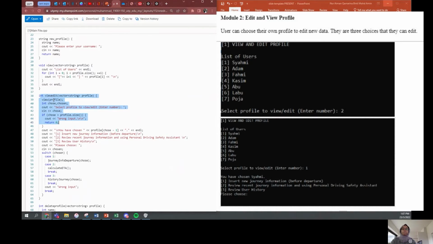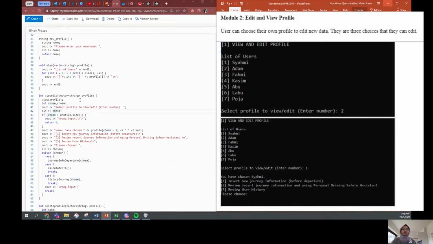This is to list out all available profiles or usernames. After that, the user has to choose which profile they wish to edit or view, based on the menu shown just right here.